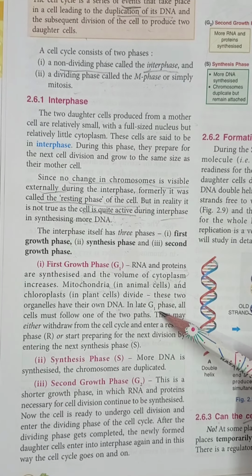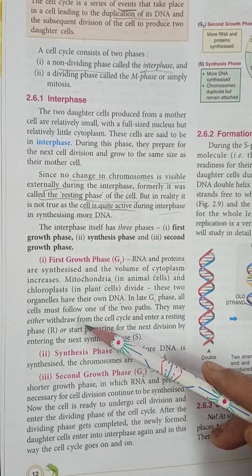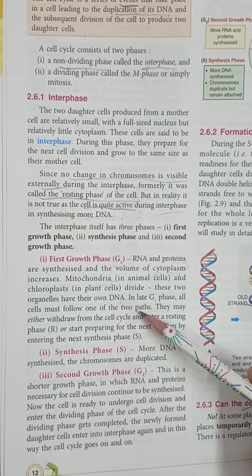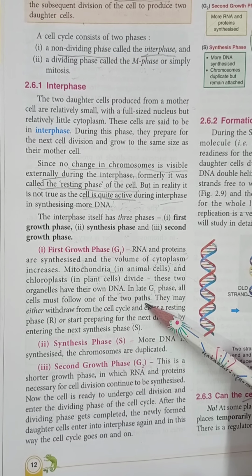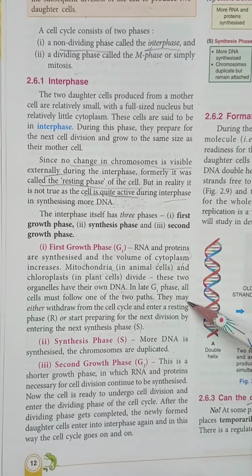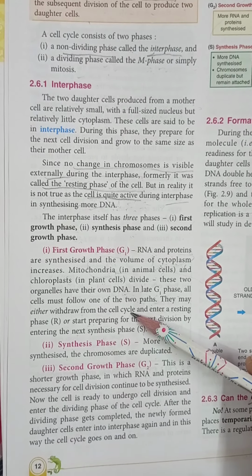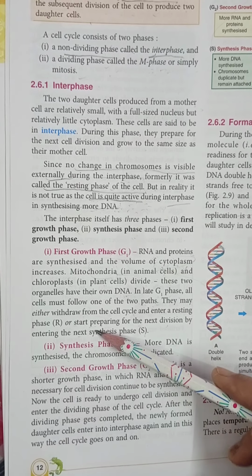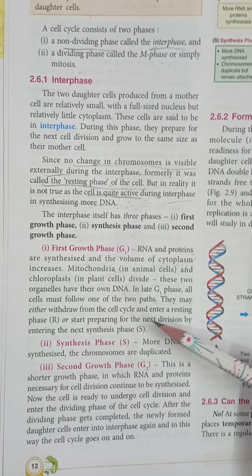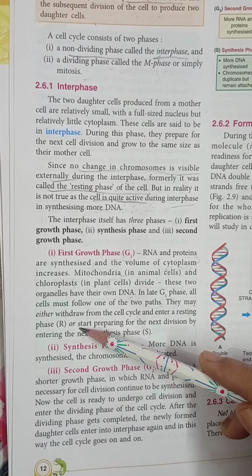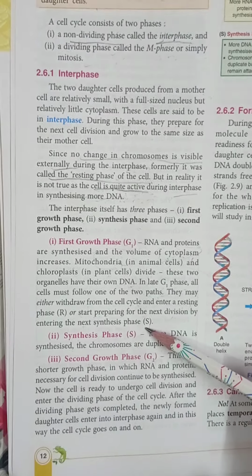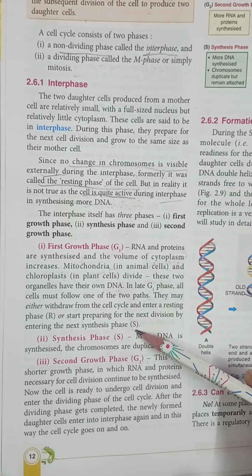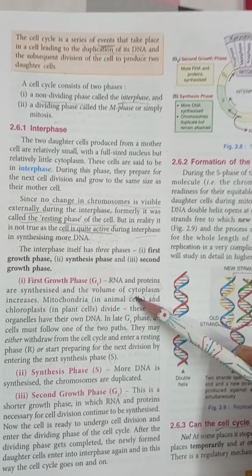Now in the late growth phase, all the cells must follow one of two options. They can withdraw from the cell cycle, or they can enter a resting phase. Resting phase means they can start preparing for the next division by entering the next synthesis phase. So it is about the first growth phase.